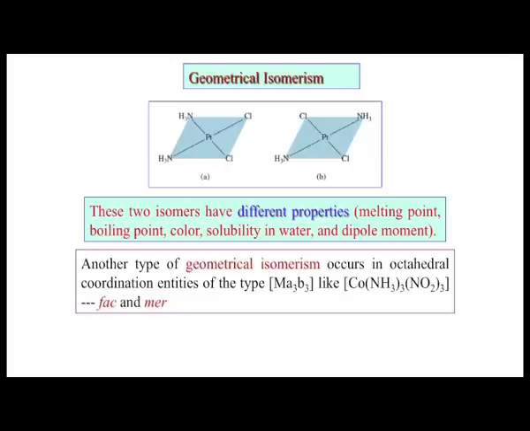So, color is there, solubility is there, and the dipole moment is there. If the compound is available in the liquid state, they will have different boiling points, and for the solid compounds, the cis and trans compounds will have different melting points, if we determine this experimentally.